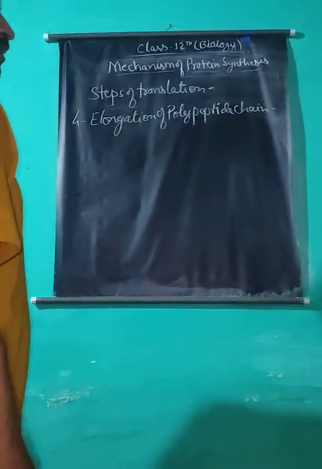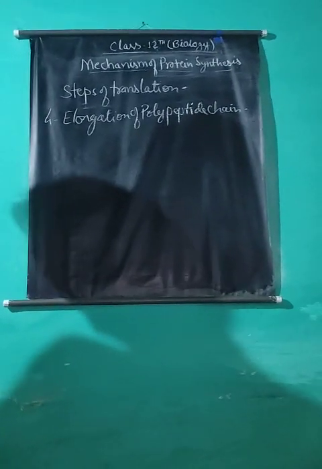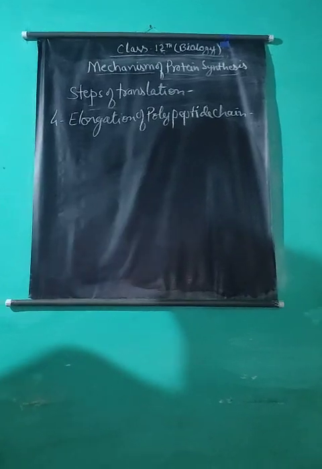After the initiation of the polypeptide chain, it gets elongated by the addition of different amino acids. Elongation is brought about by regular addition of different amino acids along with the respective transfer RNA at the P site of the ribosome, the peptidyl site of ribosomes.